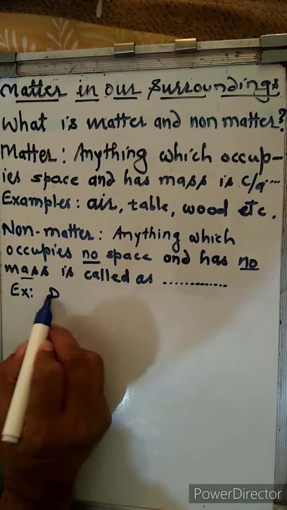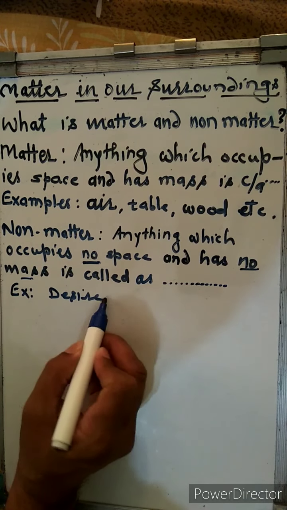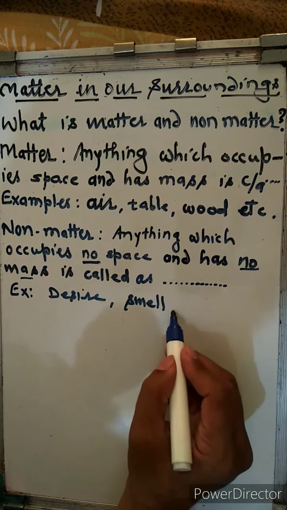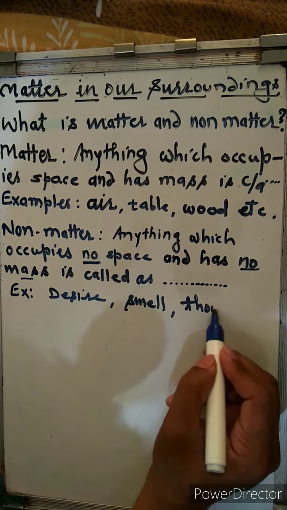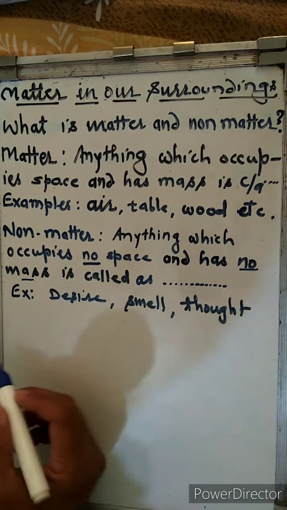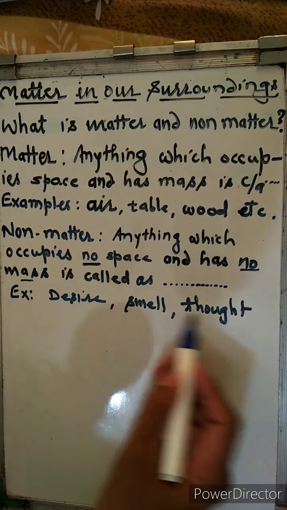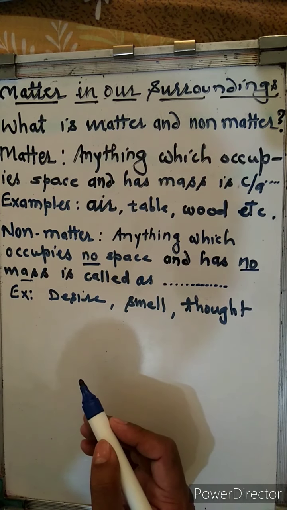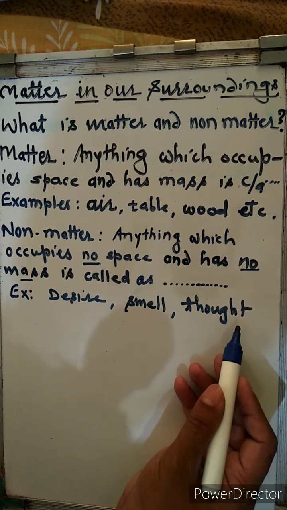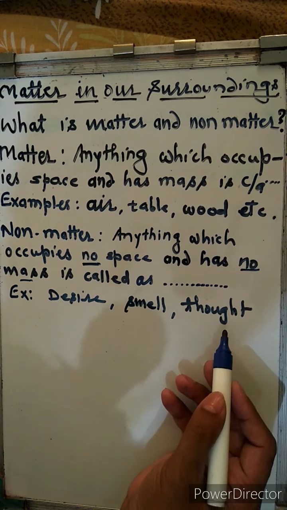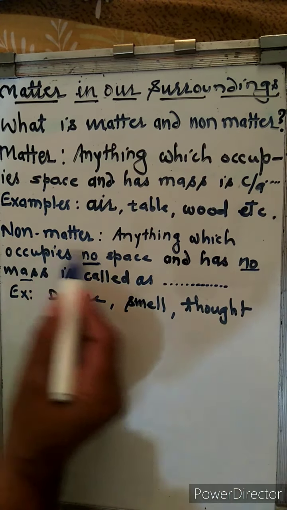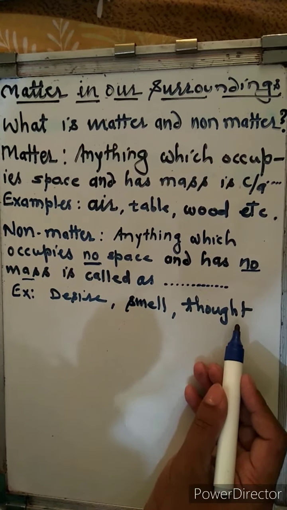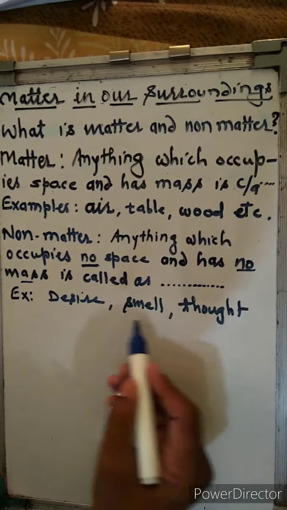For example, you have a desire to buy something. Sometimes you get a smell. Sometimes you get a good thought in your brain. These things cannot be measured. They cannot occupy space. Even if you have a full room of thought, it will not occupy any space. That's why these are called non-matter. Desire, smell, thought are examples of non-matter.